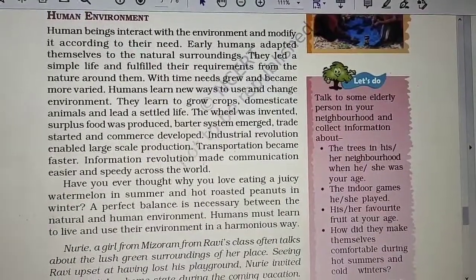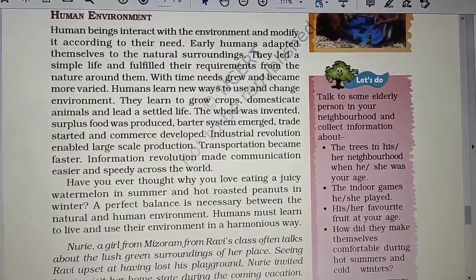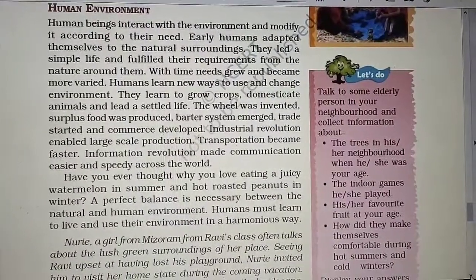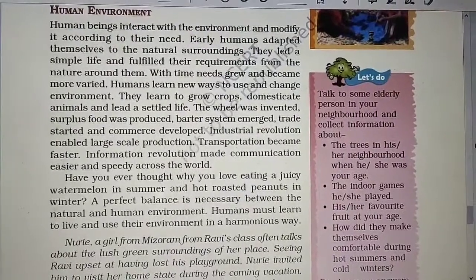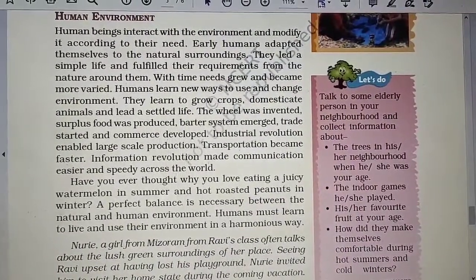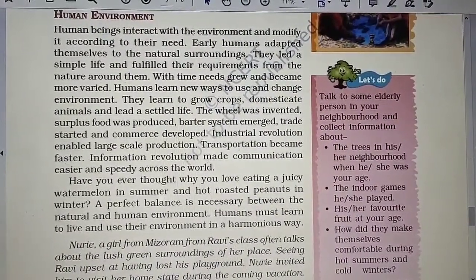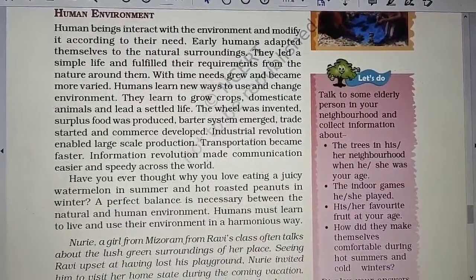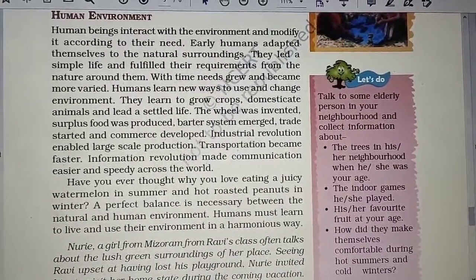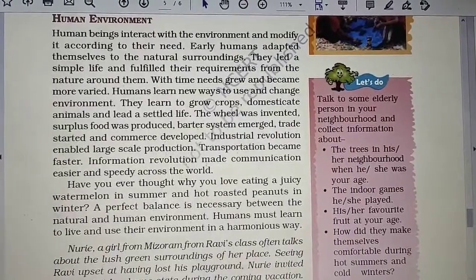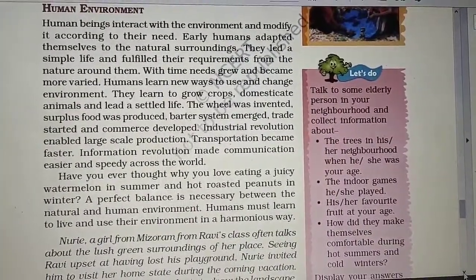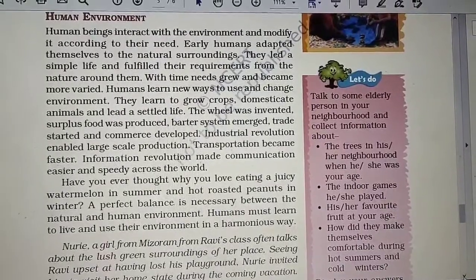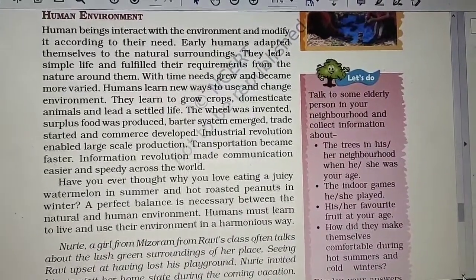You can take an example of the seasons, like the winter season and the summer season, as this example is given in our NCERT book also. When the summer season starts, our requirements start changing. And whenever we get the winter season, again the requirements change. Why does it happen? It happens because of our need.